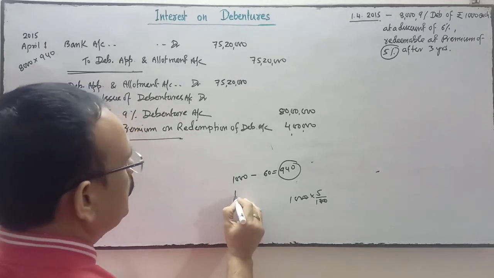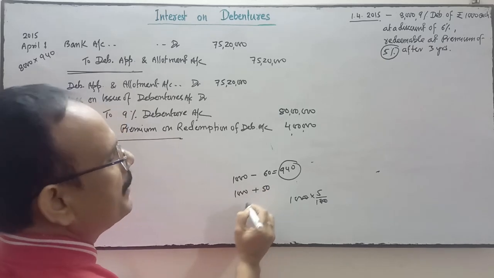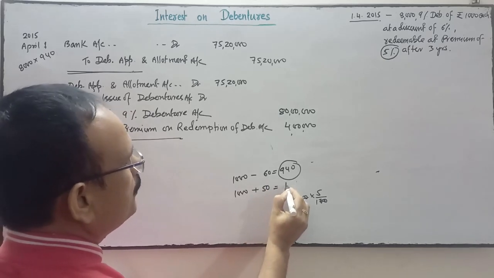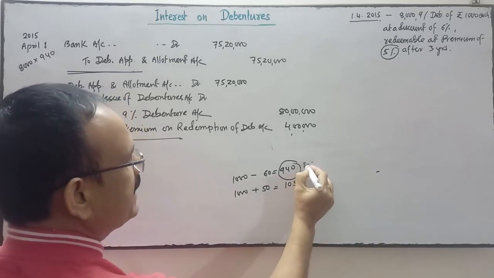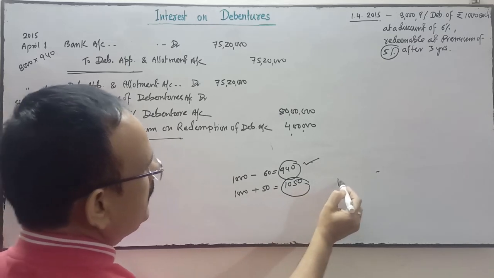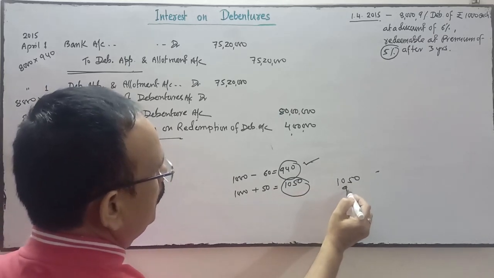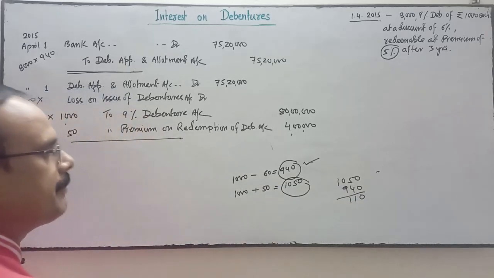But this debenture will be redeemed by the company at a premium of 5%, which means at rupees 1,050. So the company is getting this amount but redeeming at that amount. So the company suffered a loss of rupees 110 per debenture.